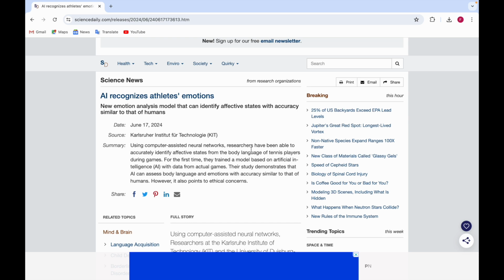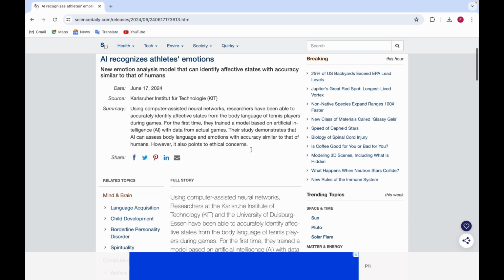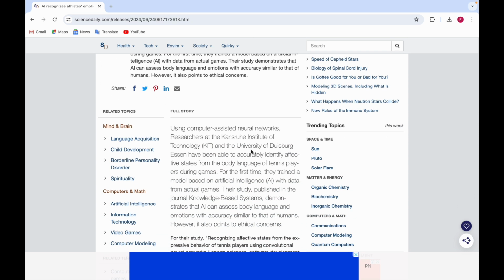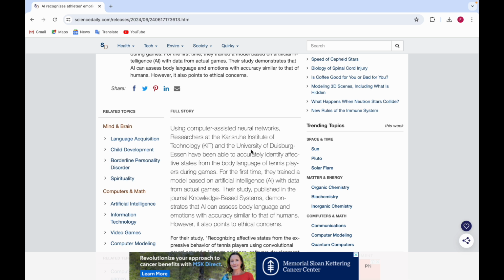Now there are also some ethical concerns, which I'll be telling you about in this video. This emotion detection model has been made by researchers at the Karlsruhe Institute of Technology, KIT, and the University of Duisburg-Essen. They have been able to accurately identify the affective states from the body language of tennis players during games.